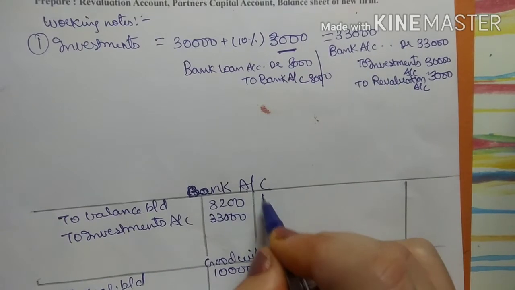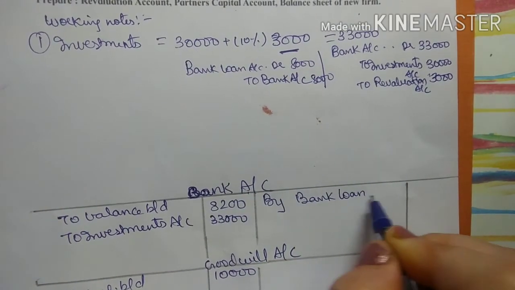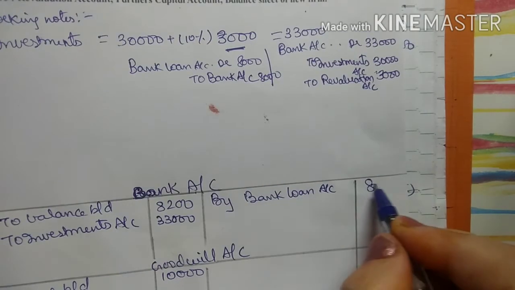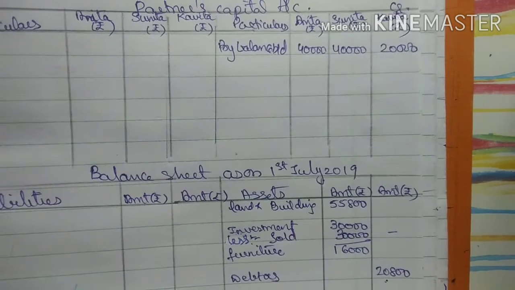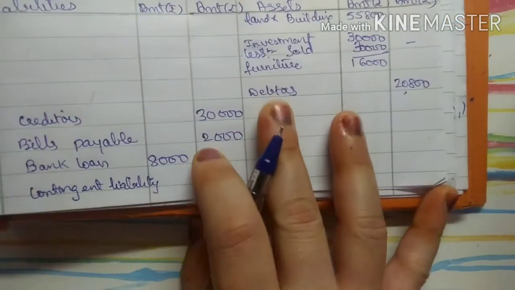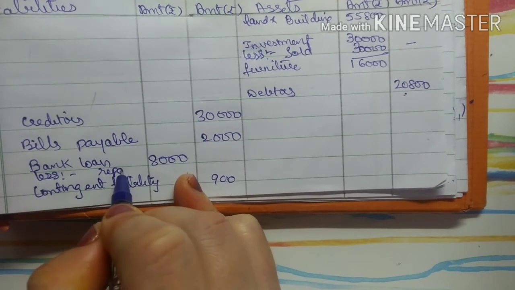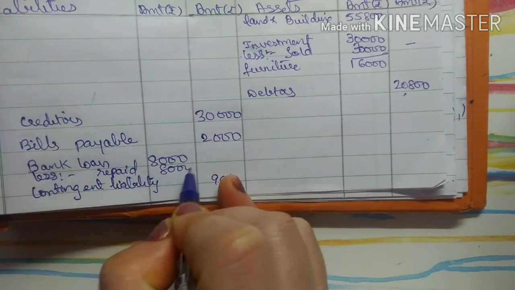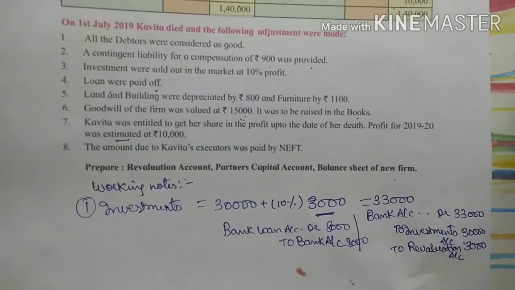So in my bank account I will write by bank loan account 8,000, right? We have paid it, and in my balance sheet I will show in the liabilities as less repaid. We have paid it 8,000, outer column nil.